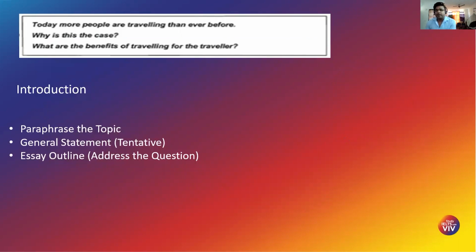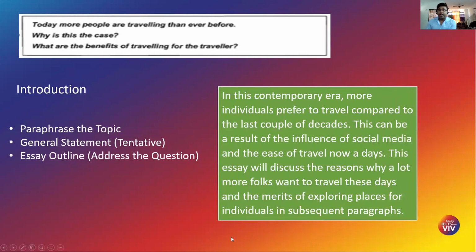The first paragraph is the introduction. As per the structure that I have discussed in my previous videos, you have to first paraphrase the topic, add a general statement if required, that is the reason why it's marked tentative, and outline the essay by addressing the question. As you can see on the screen here, I have quickly paraphrased this topic by saying, in this contemporary era, more individuals prefer to travel compared to the last couple of decades.